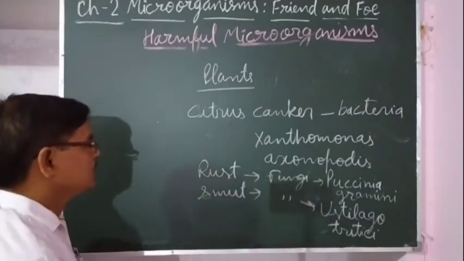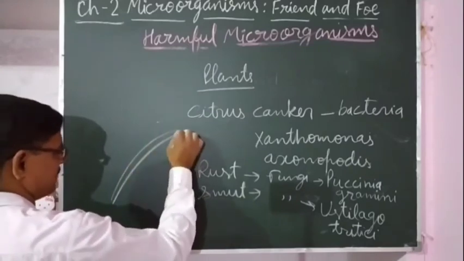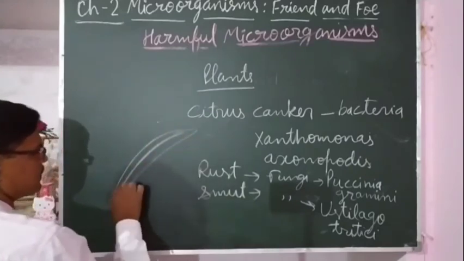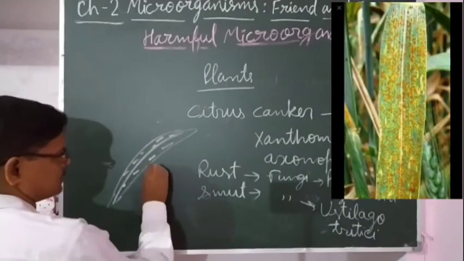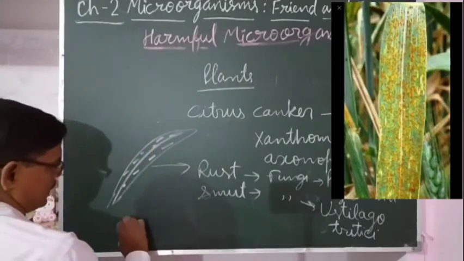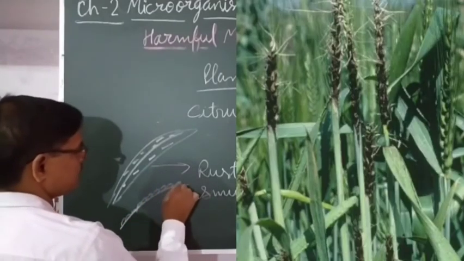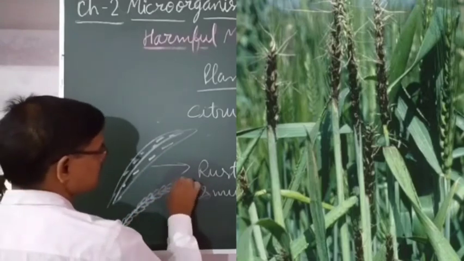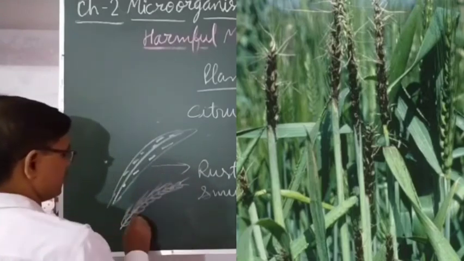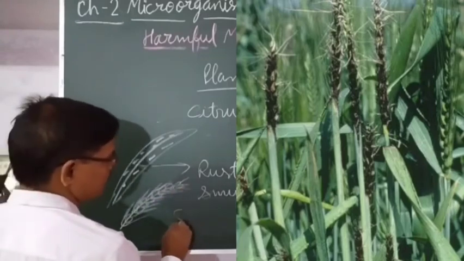In rust, spots are formed on the leaves of the wheat. And in smut, the spikes in which grains are formed, at the place of grains, only spores are found.